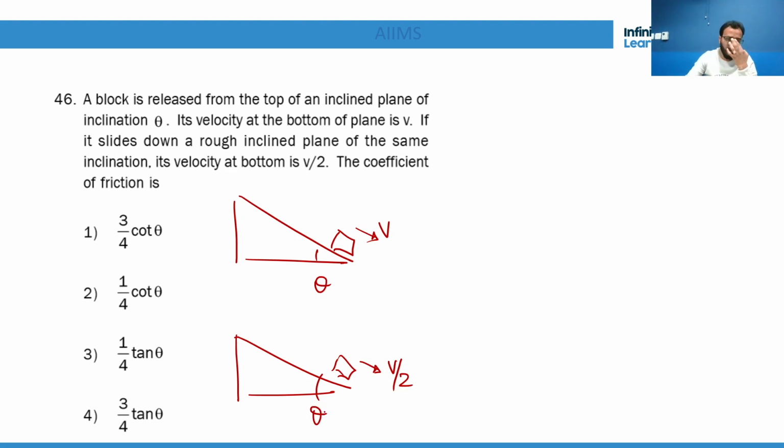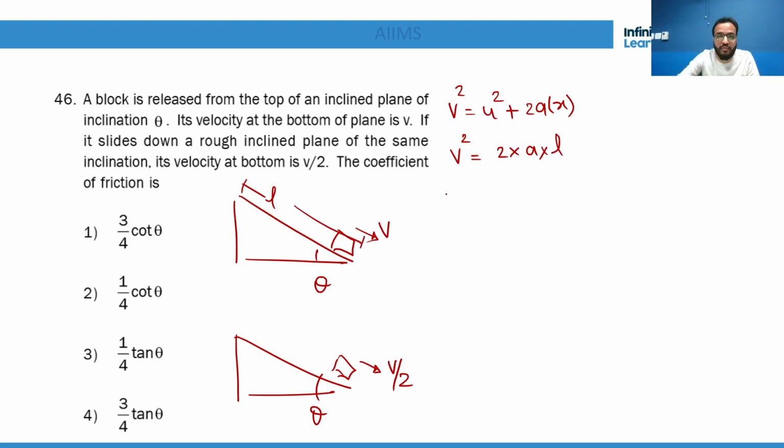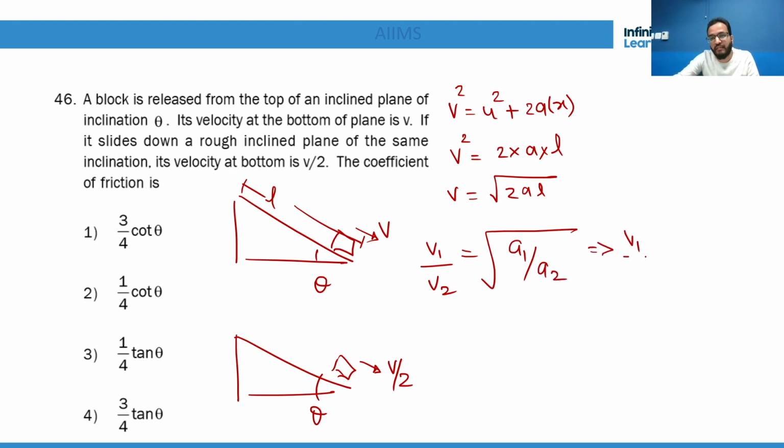Fantastic. Now, do we have any formula? See, v square is equal to u square plus 2ax. Now initial velocity is 0, so it will be 2 into a into, let's say this length is l, so 2al. So what is v? It is root 2al. So v1 by v2 will be root over a1 by a2, or from here I can say v1 by v2 whole square is equal to a1 by a2.